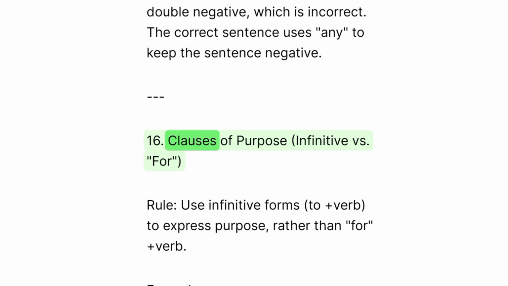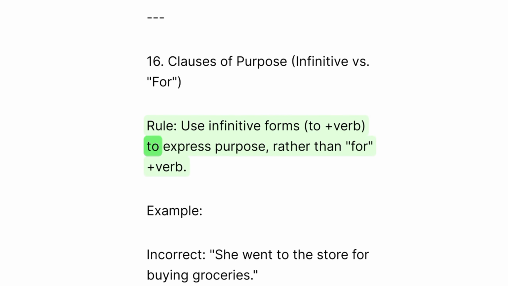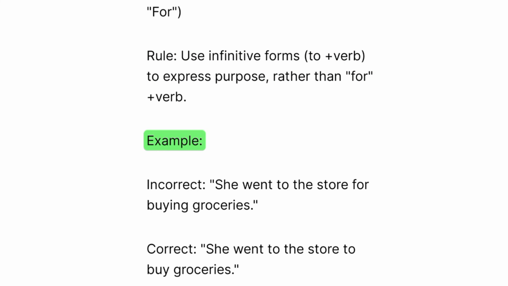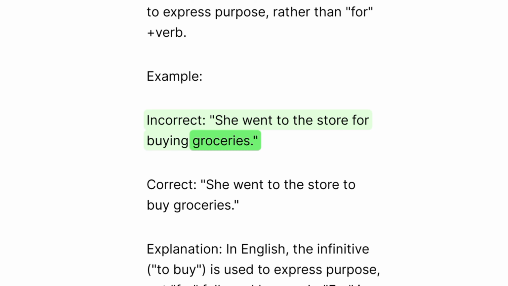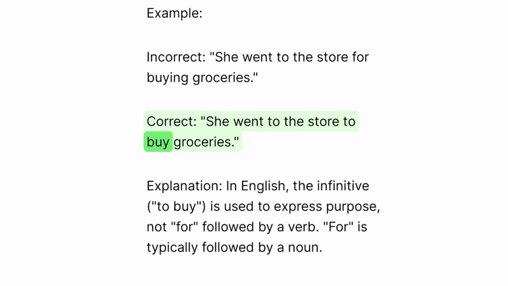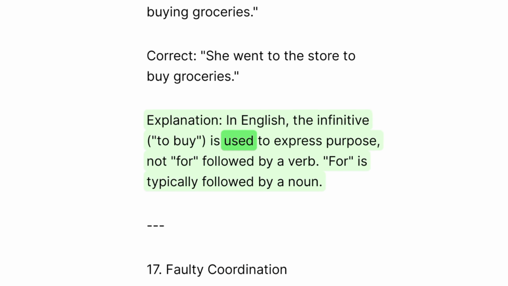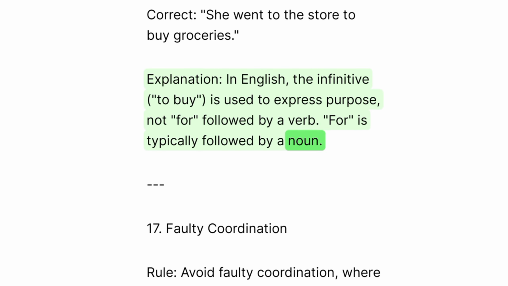16. Clauses of purpose, infinitive versus for. Rule: use infinitive forms, to plus verb, to express purpose rather than for plus verb. Example: incorrect. She went to the store for buying groceries. Correct. She went to the store to buy groceries. Explanation: in English, the infinitive, to buy, is used to express purpose, not for followed by a verb. For is typically followed by a noun.